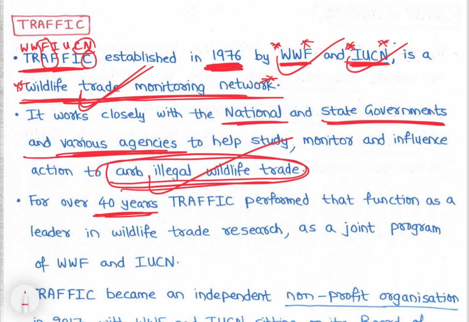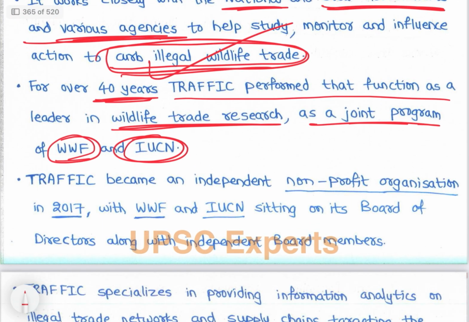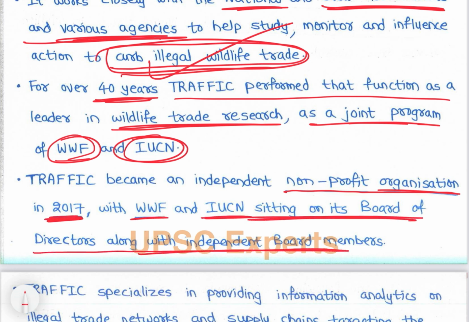For over 40 years, TRAFFIC performed that function as a leader in wildlife trade research as a joint program of WWF and IUCN. So TRAFFIC became an independent non-profit organization in 2017 with WWF and IUCN sitting on its board of directors along with independent board members, right.